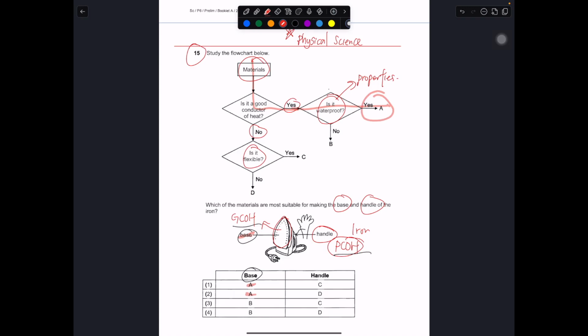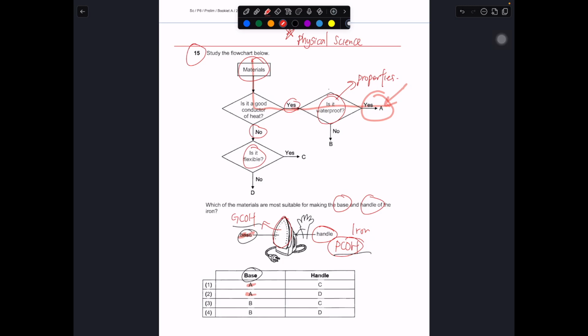It should be waterproof, because if it's not waterproof, then when you're spraying the water on the clothes, the water might go into the iron, then go to the base, and it might affect the electrical components inside. Because in this case, we don't want the water to be absorbed by the base. We don't want the water to get into the electrical circuit. So in this case, the most reasonable answer is A.